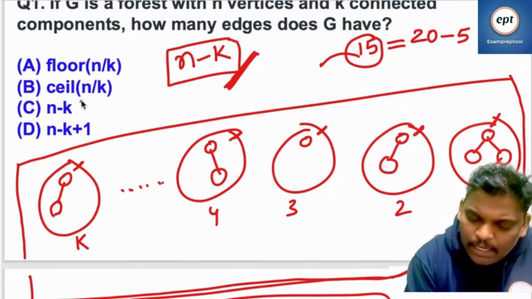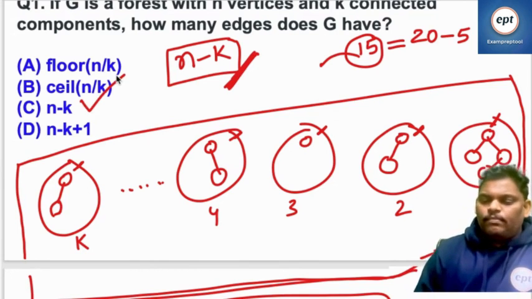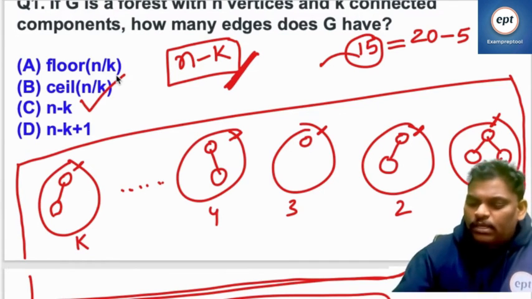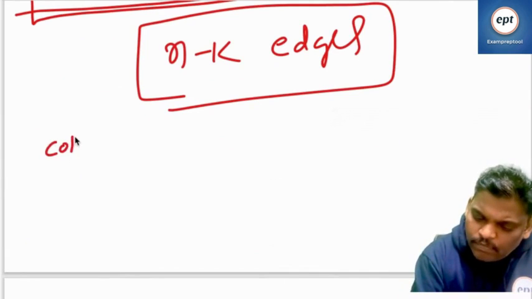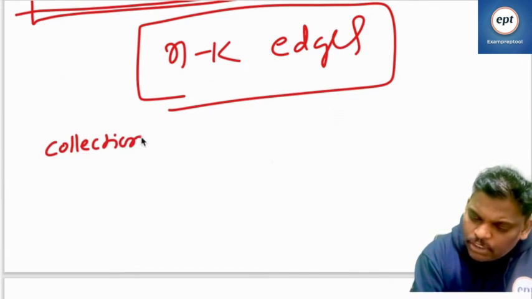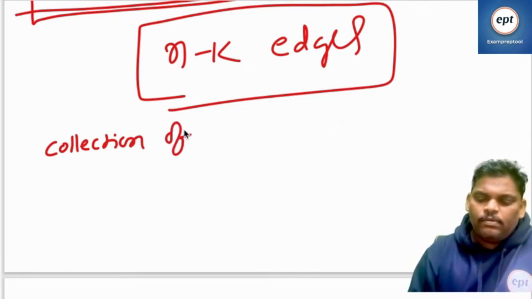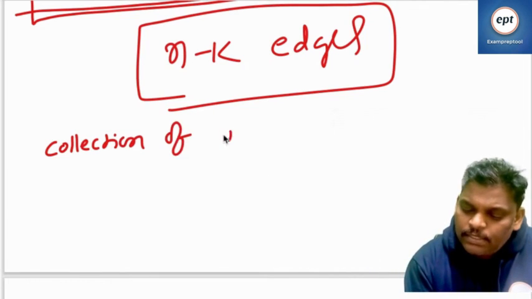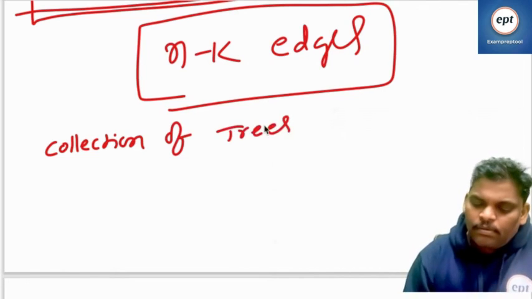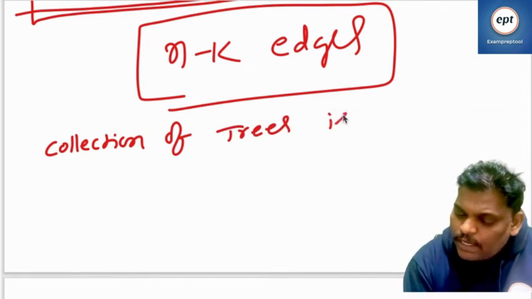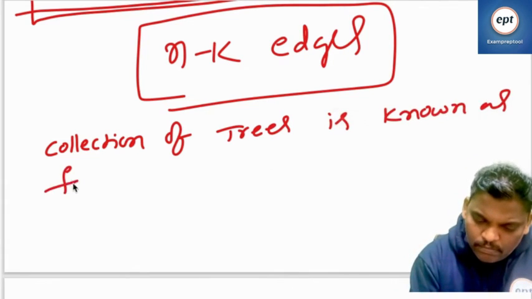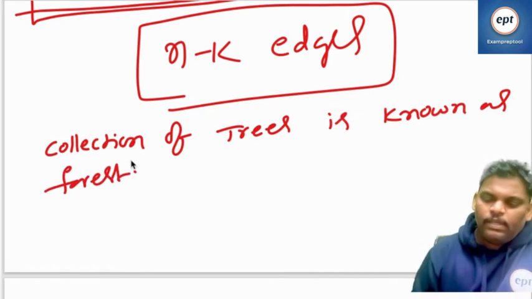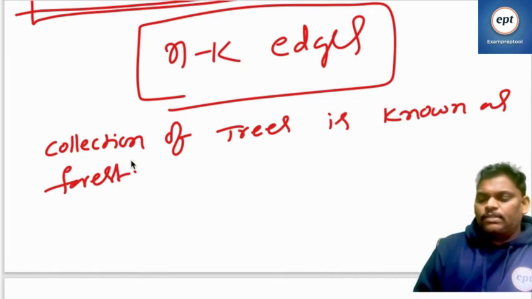Answer is, I think, n minus k. You have to understand only one thing. See this one. Collection of trees is known as forest.